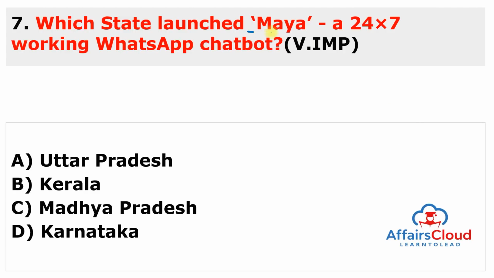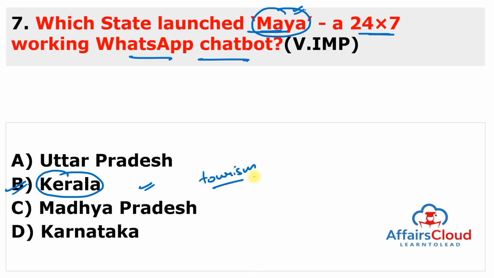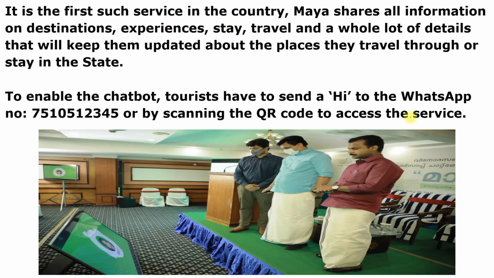Which state launched Maya, a 24/7 working chatbot or WhatsApp chatbot? So you have to remember the keyword here. This is a WhatsApp chatbot and it is named as Maya, and this is started by Kerala Tourism Board. So answer of this question is B. Kerala state government launched Maya, a 24/7 working WhatsApp chatbot to provide information and updates related to tourism ecosystem in Kerala. It is the first such service in the country.